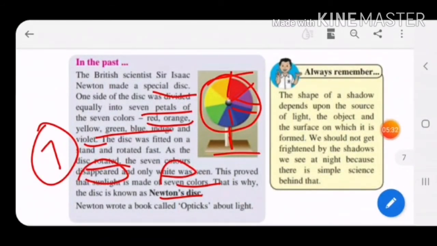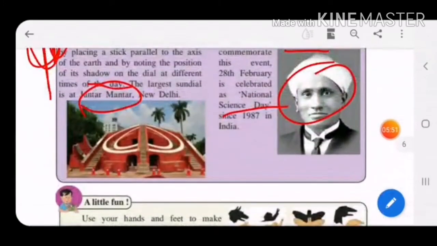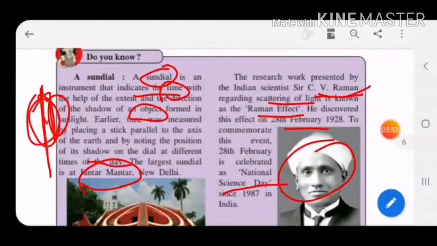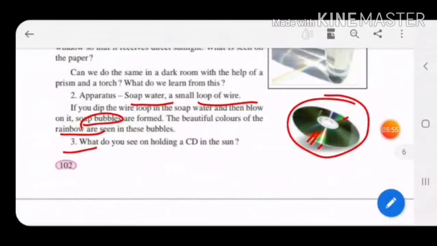When sunlight is passed through that glass, what happened? Due to that, its scattering is done, and when it is seen on that paper, you could see that sunlight is broken into 7 colors. That was scattering of light. That was discovered by the scientist C.V. Raman. Similarly, if you blow soap water with the help of that loop of wire, what happens? Small bubbles will be seen. In those bubbles, you will see different colors like a rainbow.